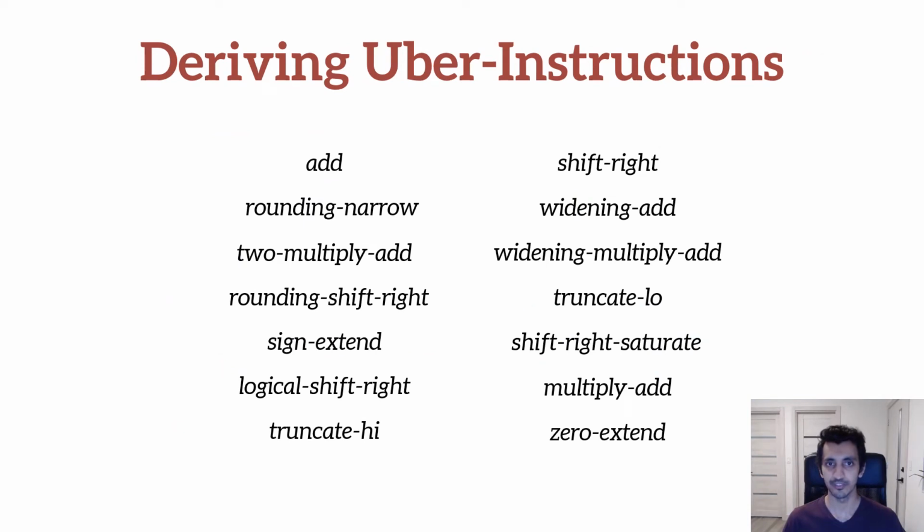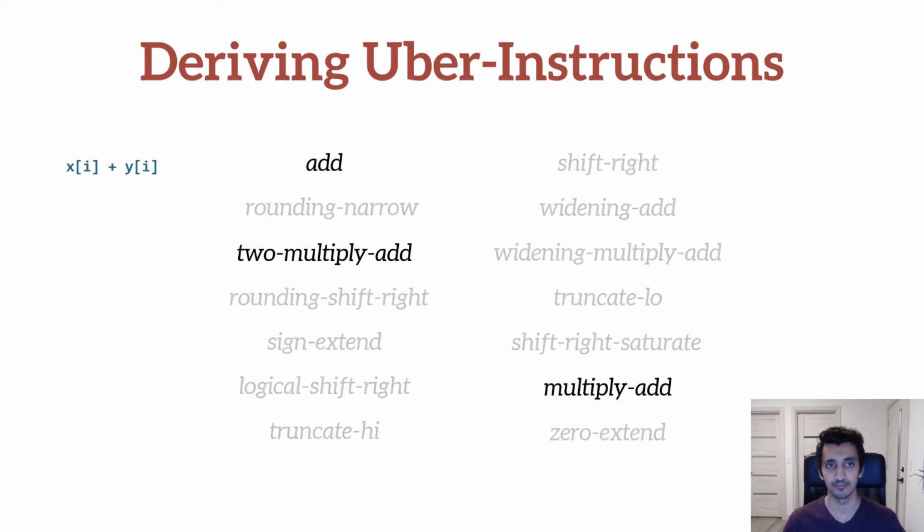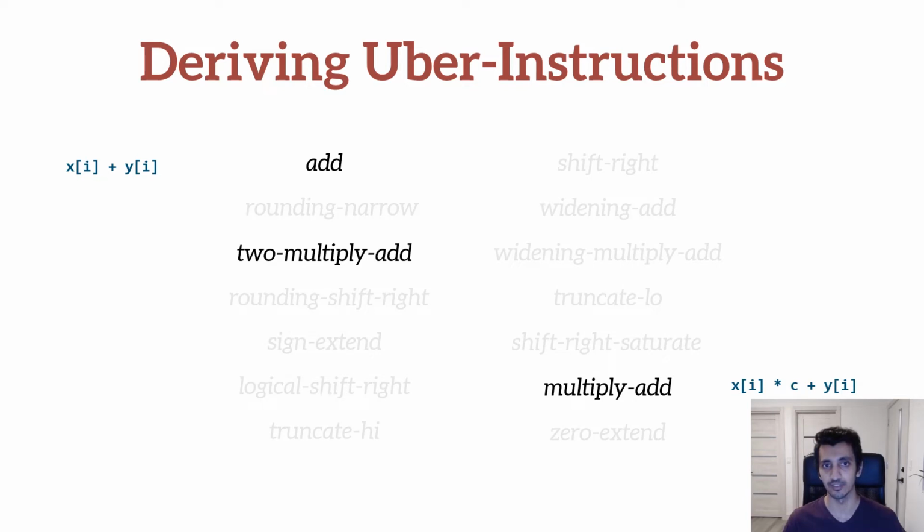One of our key observations when designing this instruction selection algorithm was the fact that most vector instruction sets contain a large number of very similar instructions. For example, here's a subset of instructions provided by Qualcomm's HVX architecture. We have the add instruction that adds the elements of two vectors together. We have the multiply add instruction that multiplies the elements of the first vector by a constant before adding it to the second vector. And then we also have the multiply add instruction that multiplies the elements of both vectors with a scalar before summing the results together.